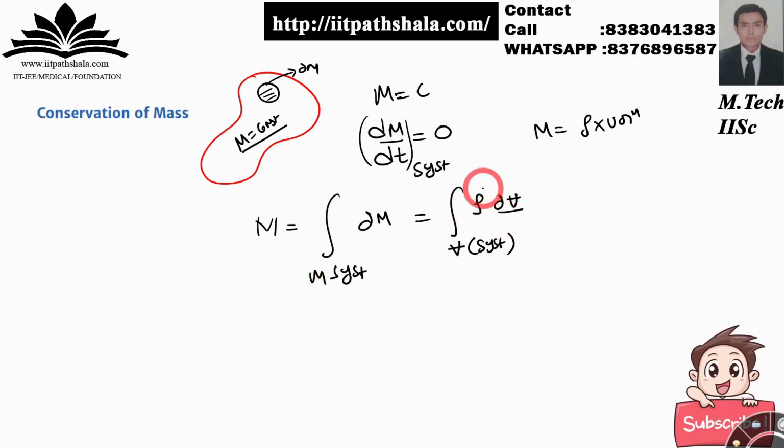Now mind the fact that I have taken rho inside the integral, which means that rho can vary according to the coordinate system which I am taking. Okay, rho can be uniform or it cannot be uniform. As you know, dV is nothing but dx dy dz. You have done the triple integral in your BTech first year course also. So rho can also be a function of x, y, z. Okay, from a mathematical point of view, I am saying all these things.